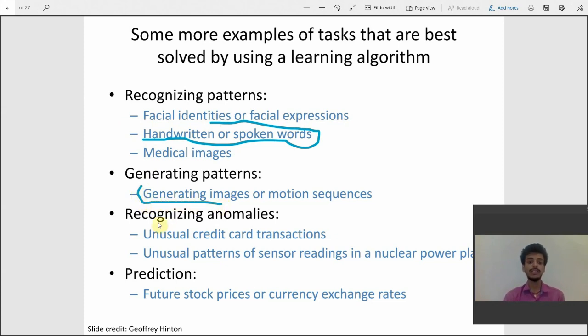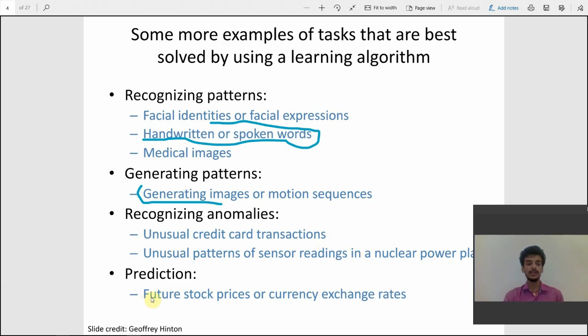So recognize anomalies. Anomalies are basically unusual events that are something different from normal, like an unusual credit card transaction. If a user's transaction is behaving differently, it detects that anomaly and informs the user or the concerned bank that something is wrong with that user's credit card. And unusual patterns of sensor readings, as I said, are used on Mars. So if there is some unusual weather or some kind of unusual reading, it informs the concerned